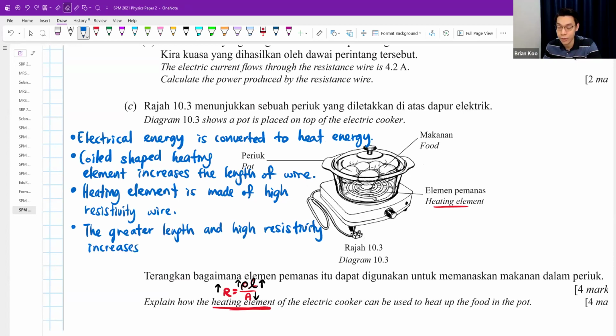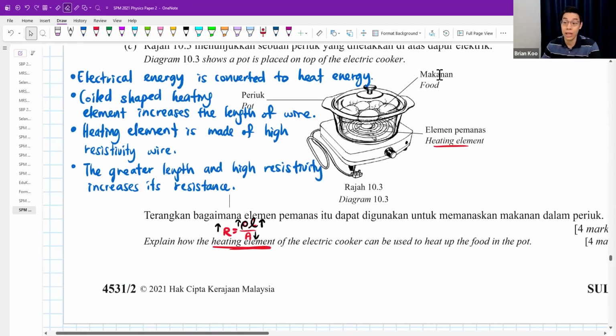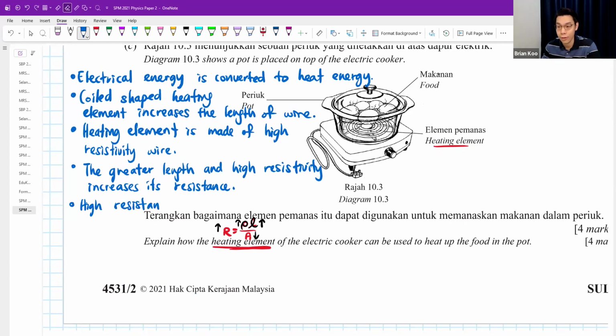Increases its resistance. Okay. High resistance wire can produce a lot of heat. You can say wire or heating element, no problem. Produces a lot of heat.